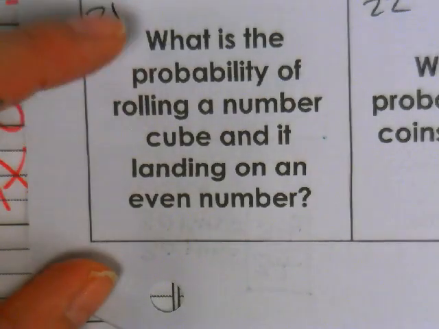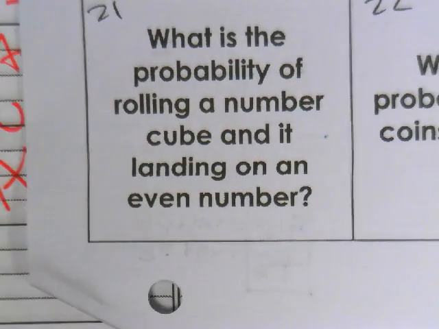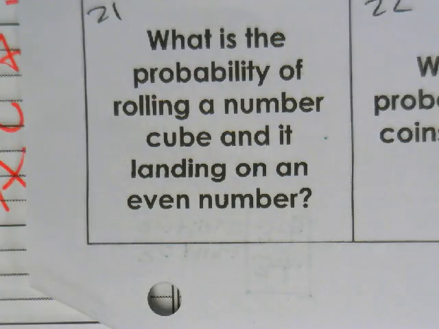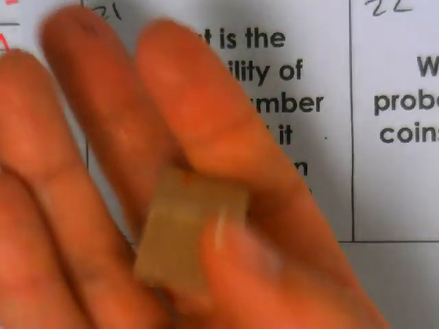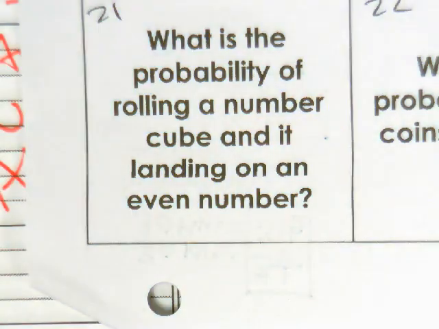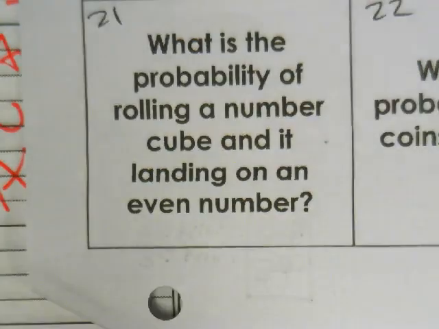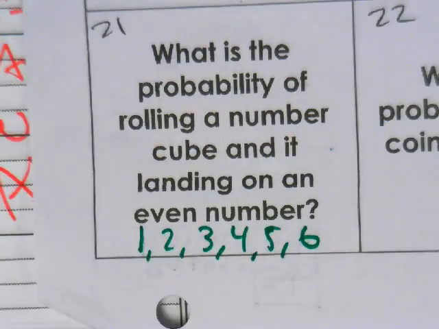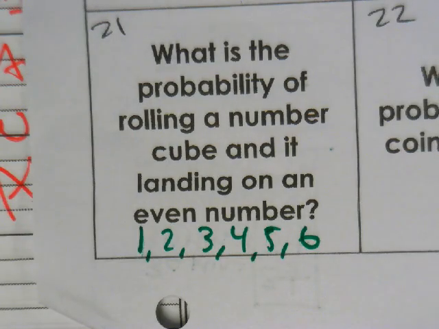Okay, number 21. What is the probability of rolling a number cube and it landing on an even number? Number cube. Do I have one here that I can quickly show you? Don't have a real one. Okay, it's one of these, and then it has the numbers 1 through 6 on them. So you have 1, 2, 3, 4, 5, 6 on them. So what is the probability of those 6 numbers that you'll land on an even number? Of those 6 numbers, how many are even?